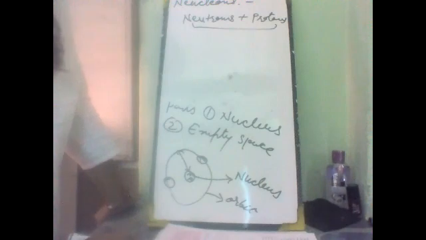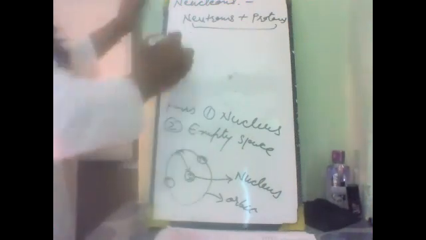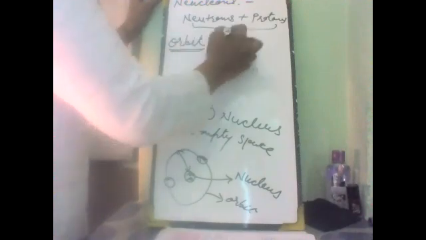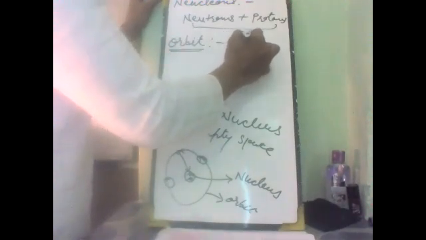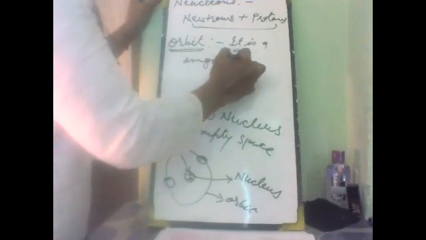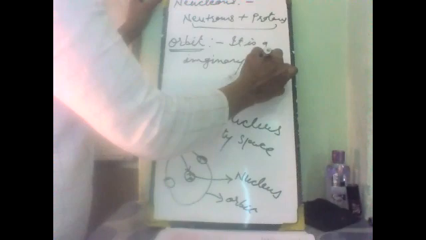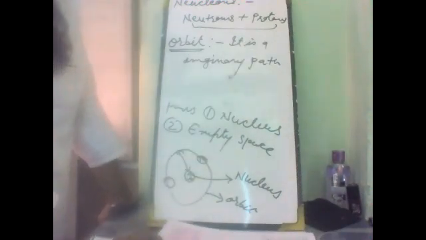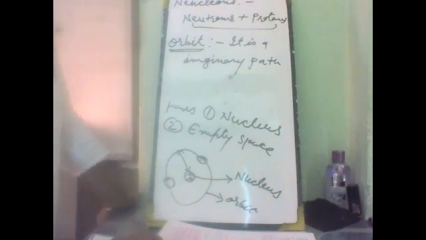Then the other thing is the orbit. It is an imaginary path where electrons revolve around the nucleus of an atom.